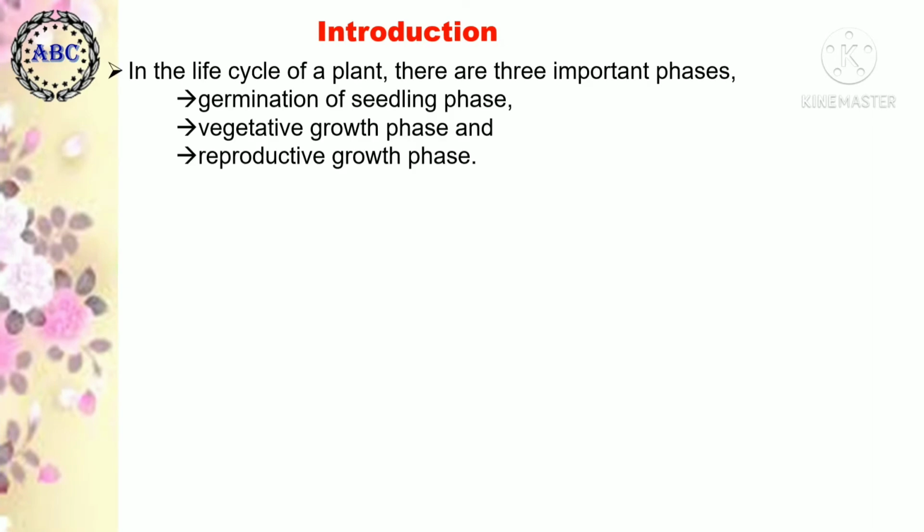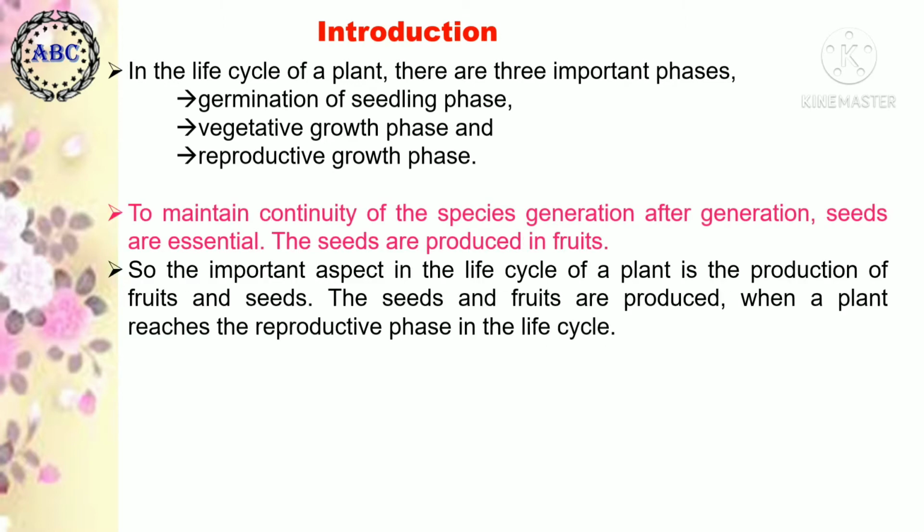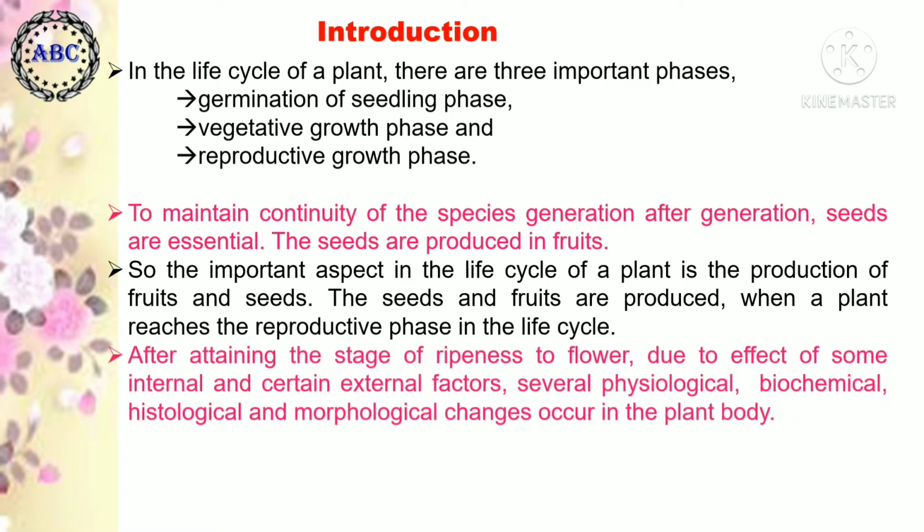In the life cycle of a plant, there are three important phases: germination of a seedling phase, vegetative growth phase, and third, the important reproductive growth phase. The important characteristic of any living system is reproduction. To maintain continuity of the species, generation after generation, seeds are essential, and the seeds are produced in fruits. So, the important aspect in the life cycle of a plant is the production of fruits and seeds. The seeds and fruits are produced when a plant reaches the reproductive phase in the life cycle.